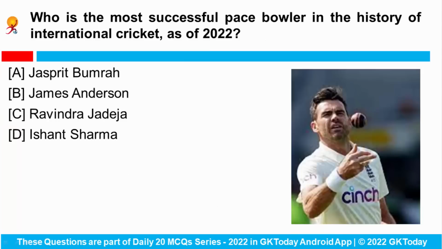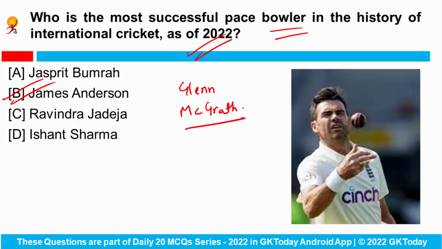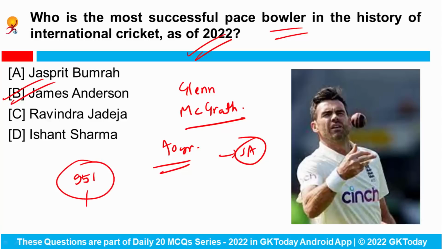Who is the most successful pace bowler in the history of international cricket as of 2022? So James Anderson became the most successful pace bowler in the history of international cricket after overtaking Glenn McGrath. He is just 40 years old, and recently he accomplished this feat in the second Test against South Africa. With 951 wickets in 287 matches, he is also the fourth most successful bowler in the entire international cricket. And who are the other three?